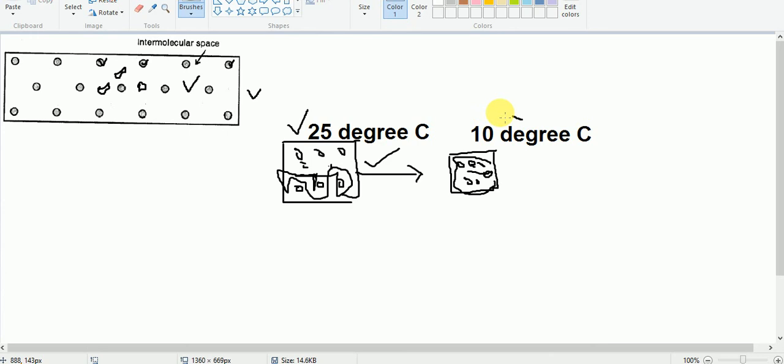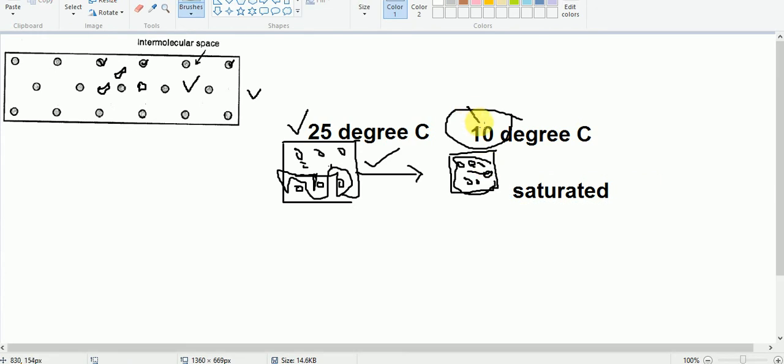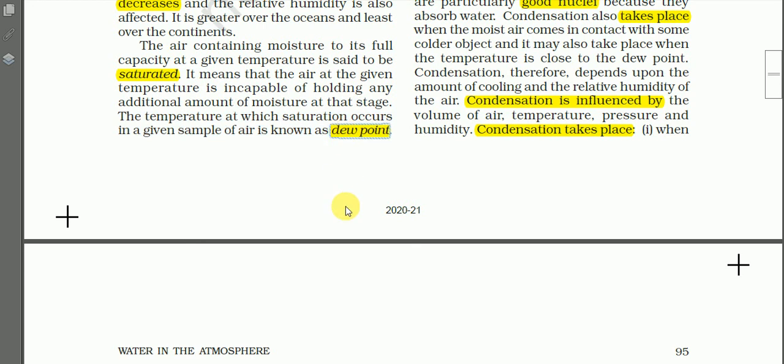So this 10 degrees Celsius is what I call dew point, because at 10 degrees Celsius the given parcel of air is saturated. So this parcel of air becomes saturated, and that is why this 10 degrees Celsius is known as dew point. See here, the temperature at which saturation occurs in a given sample of air is known as dew point.